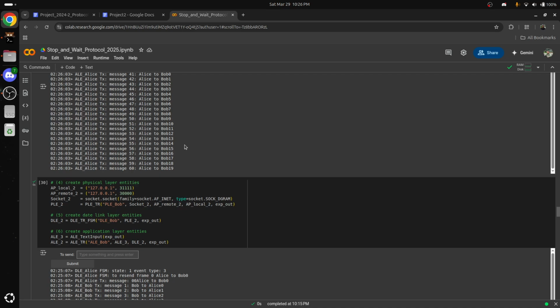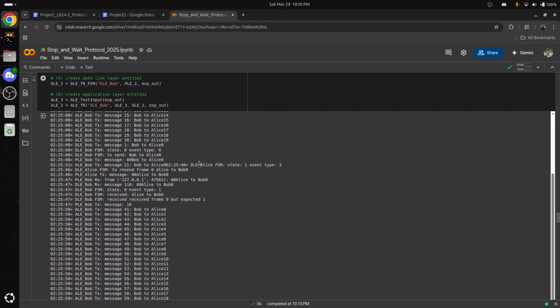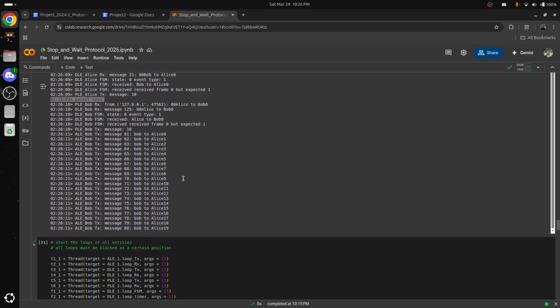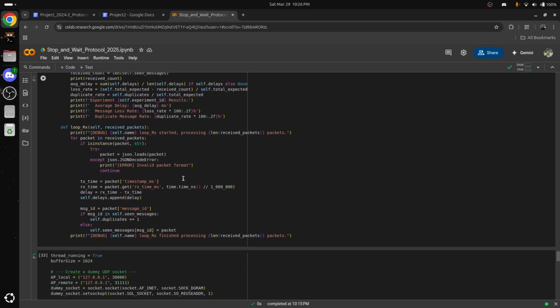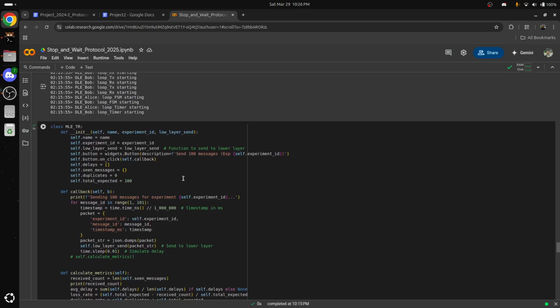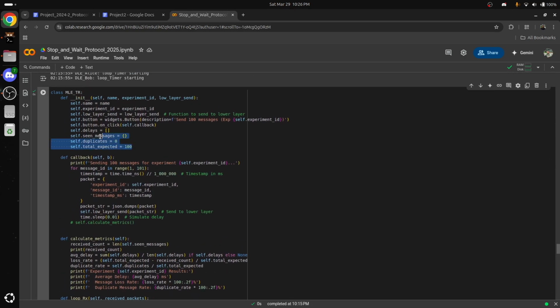So moving on, another part of the code that we wanted to modify is to add a measurement layer, which just tracks what we know. We can see that we have a total expected, where we want to send 100 packets. We have a duplicate tracker, a dictionary of the messages and packets that we have already seen, the delays that we have seen before, and all that. Also the experiment ID, if we're on experiment 1 or experiment 2, just to keep that for the prints.